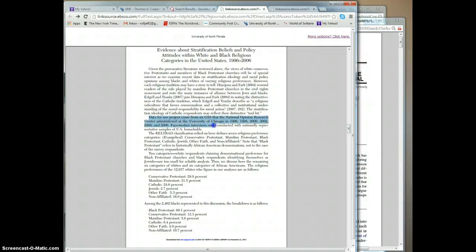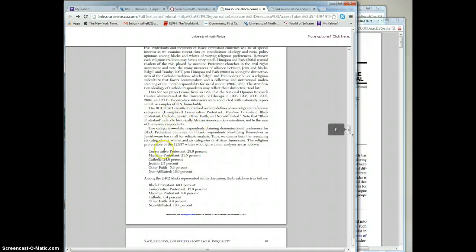So their data comes from the GSS survey. For those of you who are taking data analysis in your next class, you'll see that is used extensively in a lot of our research. It's talked about in the book. It's what they call a secondary data set. Remember that chapter that you're reading for the class.